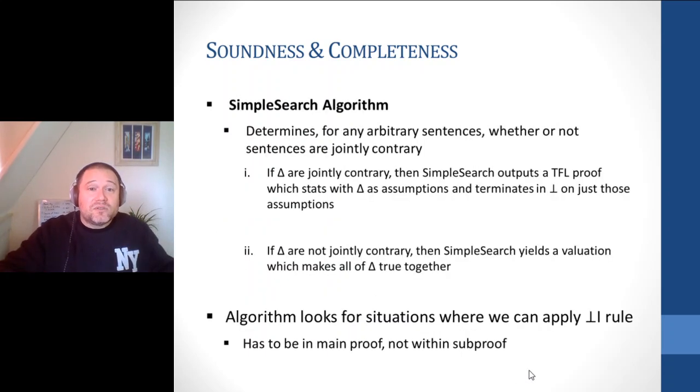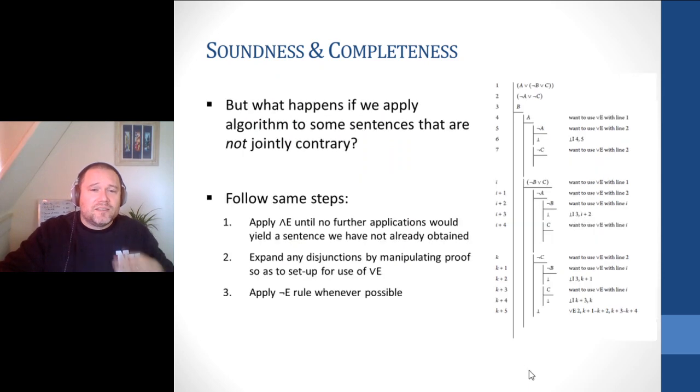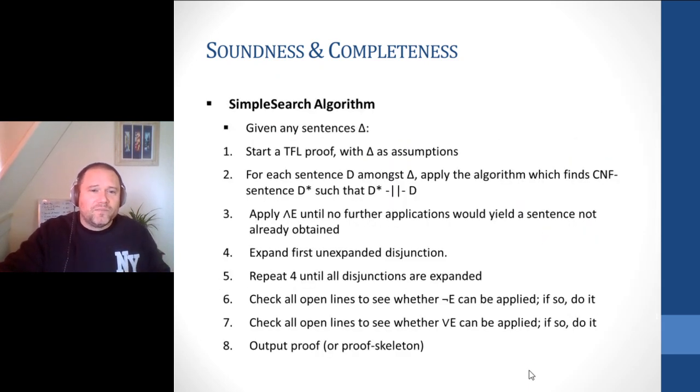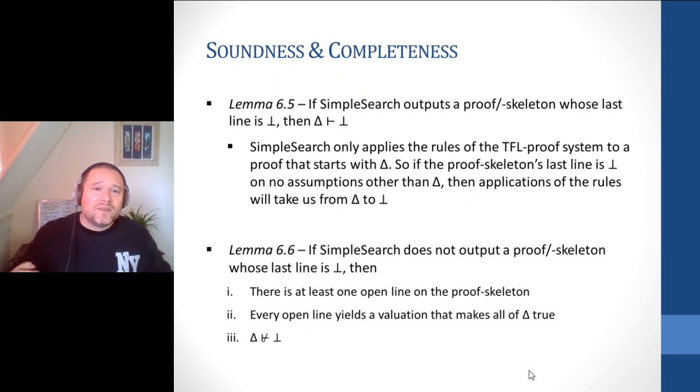So we can use the simple search algorithm to provide us with a way to justify lemma 6.2. And using lemma 6.2, we can then prove the completeness of our proof system.